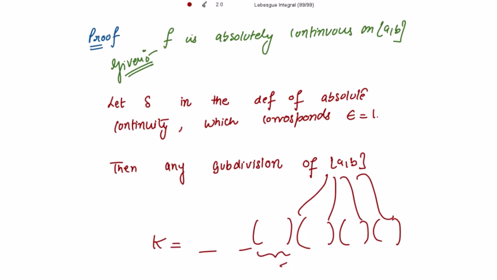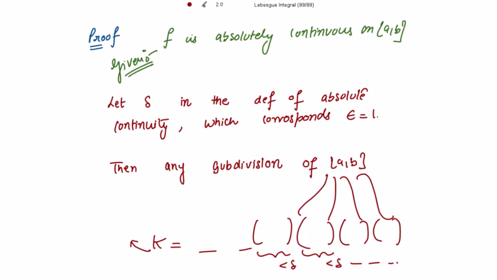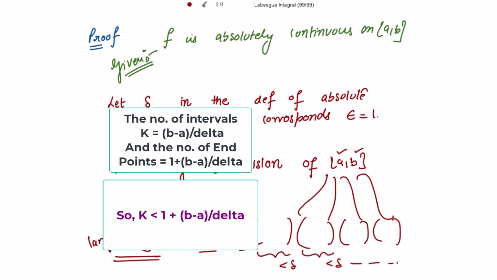Each interval has length less than delta, and I am taking k to be the largest integer strictly less than 1 plus (b minus a), where b minus a is the difference of the end points. So k is strictly less than 1 plus (b minus a) divided by delta, right?